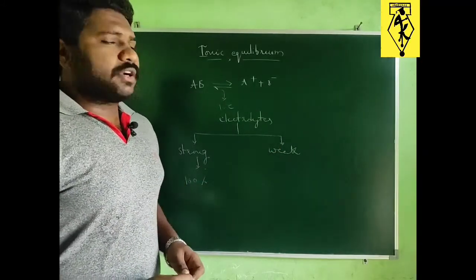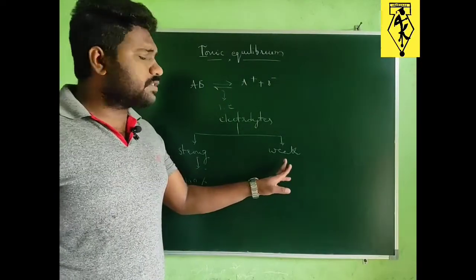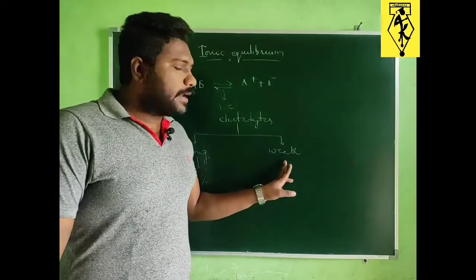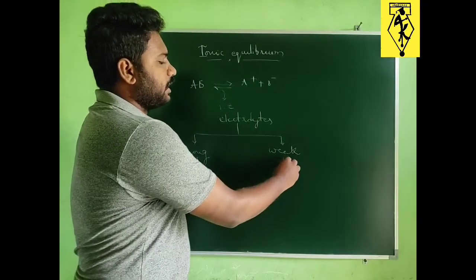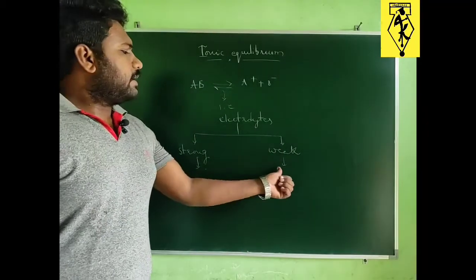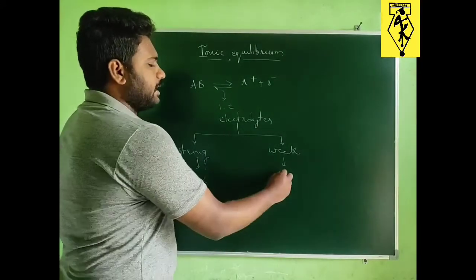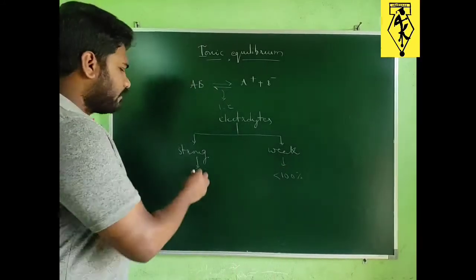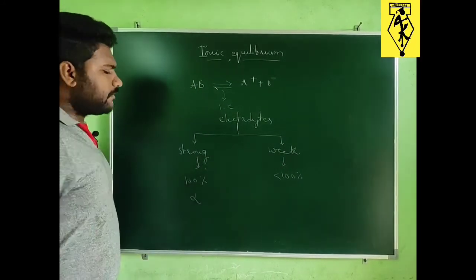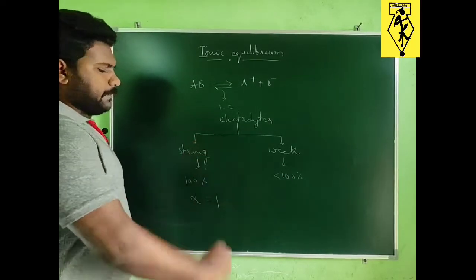Then what about weak electrolytes? Weak electrolytes are the electrolytes which are not completely ionized or dissociated in a given solvent. They can be called weak electrolytes. We can say their degree of ionization or dissociation is less than 100%. For strong electrolytes, the degree of dissociation or ionization is always unity.